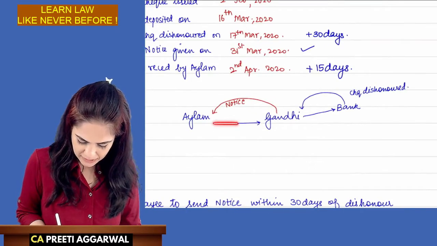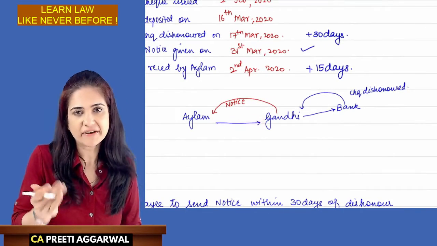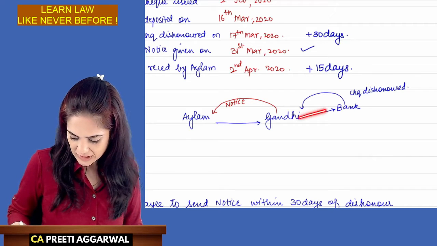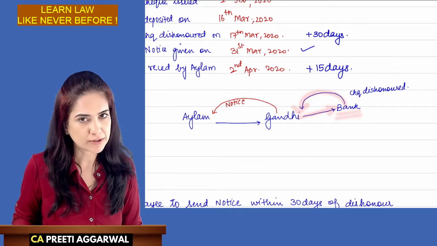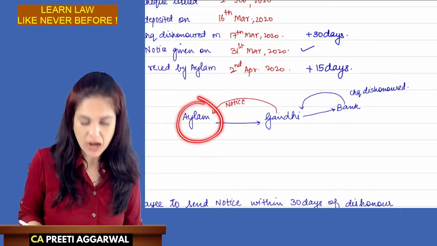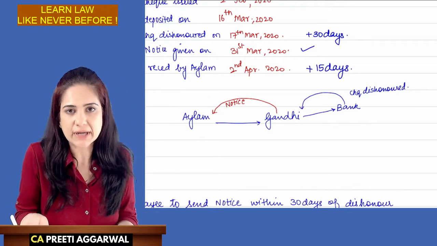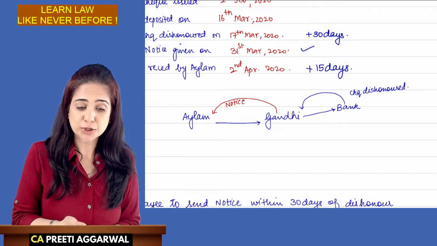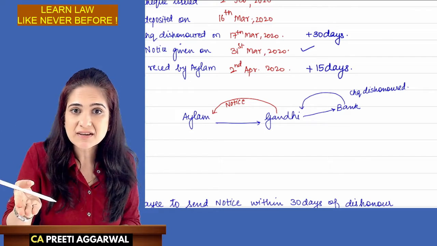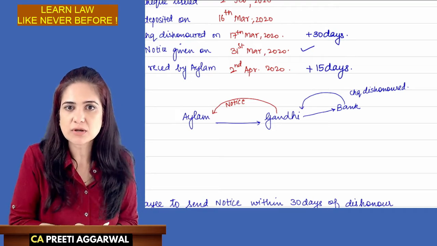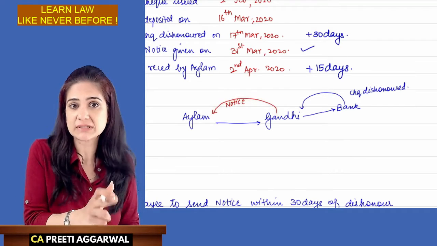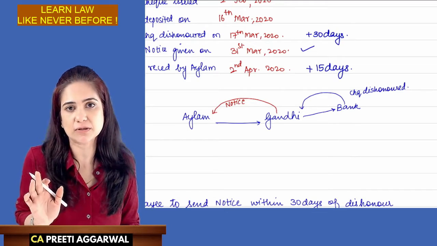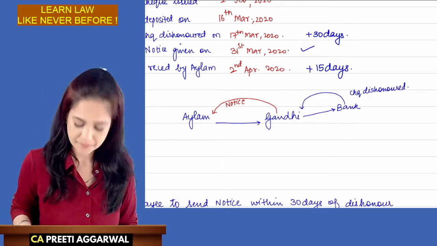Now, pay attention. Mr. Alam issued a check in favor of Mr. Gandhi. Mr. Gandhi deposited the check in his bank. The check is returned dishonored. Now, Mr. Alam should know about it, right? Mr. Alam should be given a notice. Listen, the check which you gave is dishonored. So law says, Mr. Gandhi, please give him a notice. Inform him that the check is dishonored. Then he will make arrangements for payment.